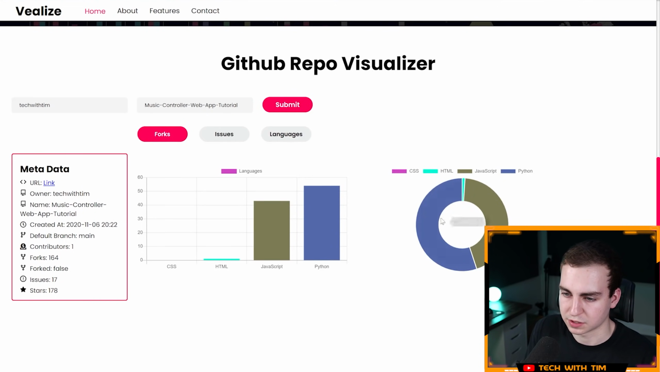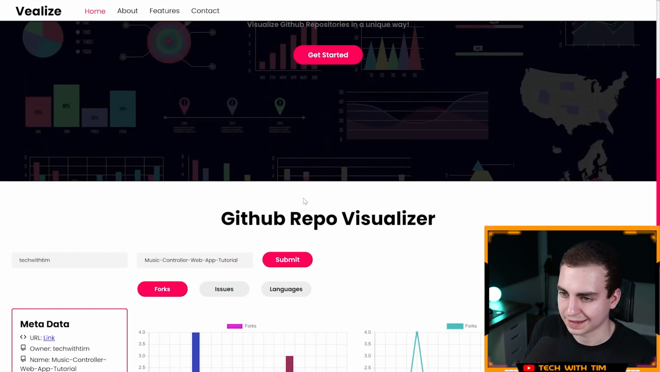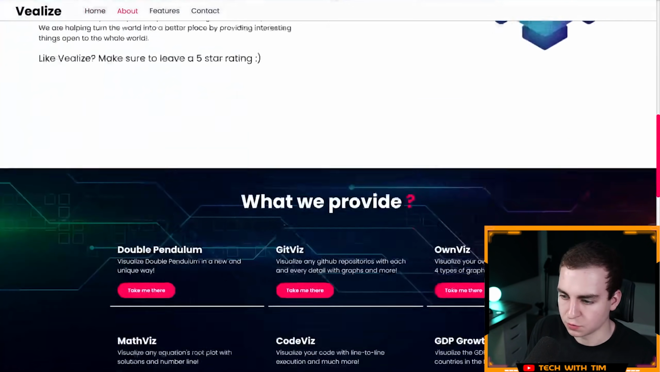I guess submit. Oh yeah, submit just changed this. And then of course I can see when it was created, the default branch, contributors, forks, issues, stars, owner, and then the link to the repository. Very nice. This is really cool. And I imagine if I had a more complex repository, this would look even cooler. Awesome. We'll look at a few more of the features here.